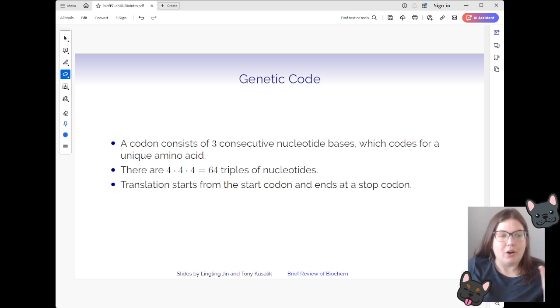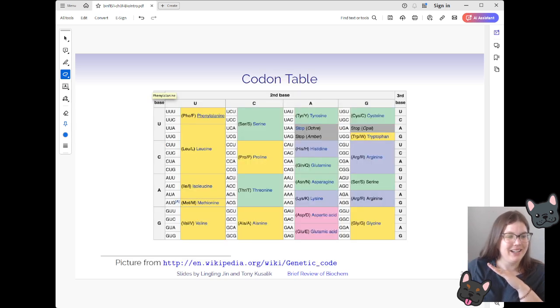So we have a whole bunch of options that we could have for codons, and then we have redundancy within that codon code, so that there's multiple codons that can code for the same amino acid, because we don't have 64 amino acids. Translation will always start at a very special codon called the start codon. Pop quiz, what is the start codon? And it ends at a very special codon. There's 3 of them, called the stop codon. You can also put that in the discussion board. I don't think it's on the next slide. It probably is. You should be able to find that information on here. And then you can throw it into the discussion board and I can give you a stamp of approval.